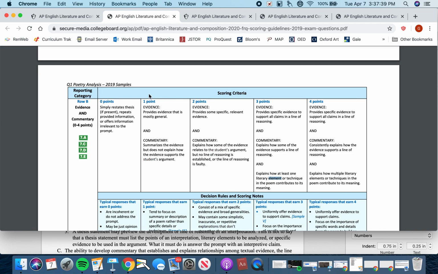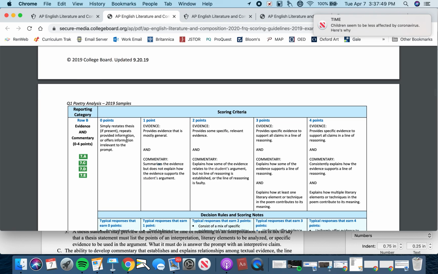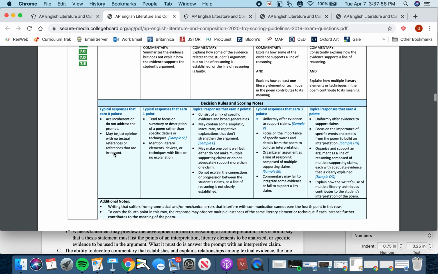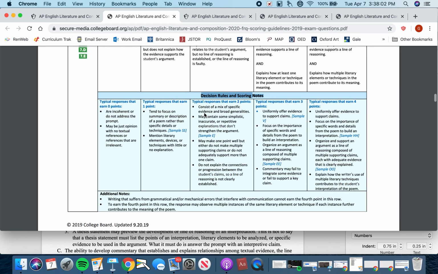All right, 1 point you get if your evidence is general and your commentary just kind of summarizes or restates the evidence, but it doesn't explain how that evidence relates to your interpretive assertion. 0 points comes if you just repeat your thesis over and over again, or you just don't offer any evidence or commentary. Okay, there's more information about the decision rules and scoring notes.